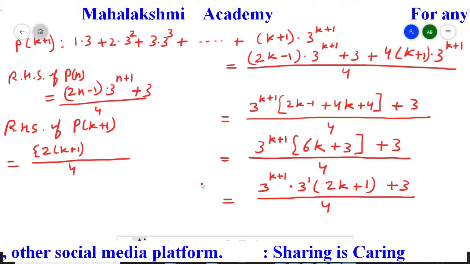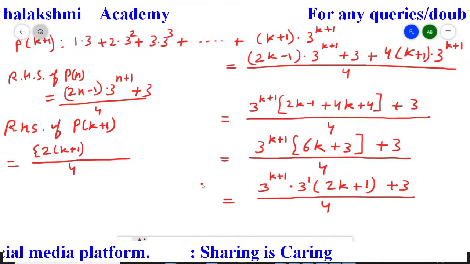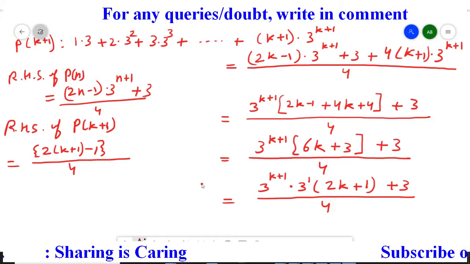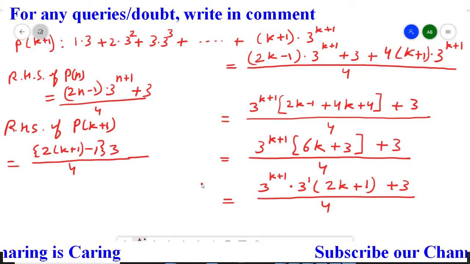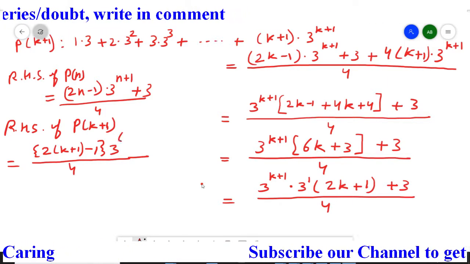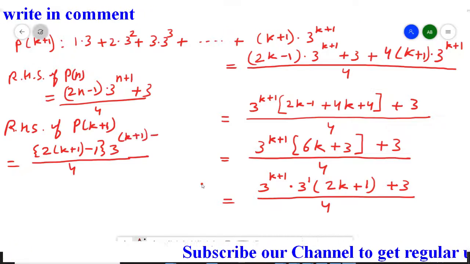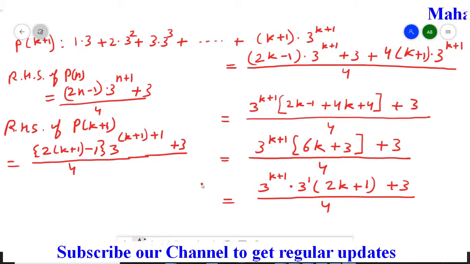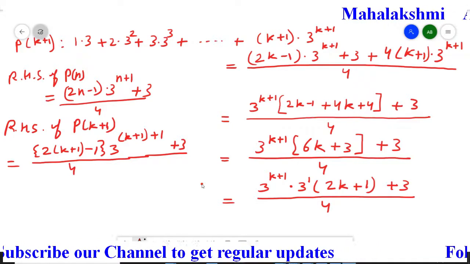Is it clear what I had done? Instead of n I wrote k plus 1, and then this minus 1 as it is, then curly bracket, then 3 to the power n plus 1 is what? K plus 1, then plus 1 extra, and then plus 3. So our right hand side should come of this format.